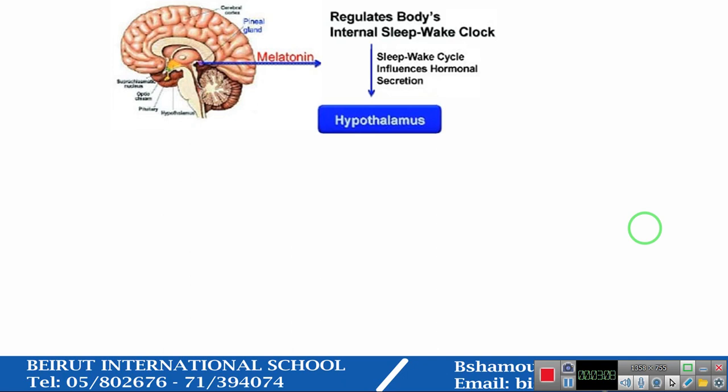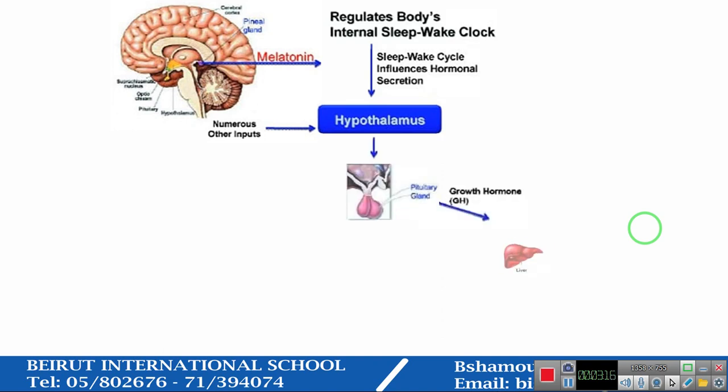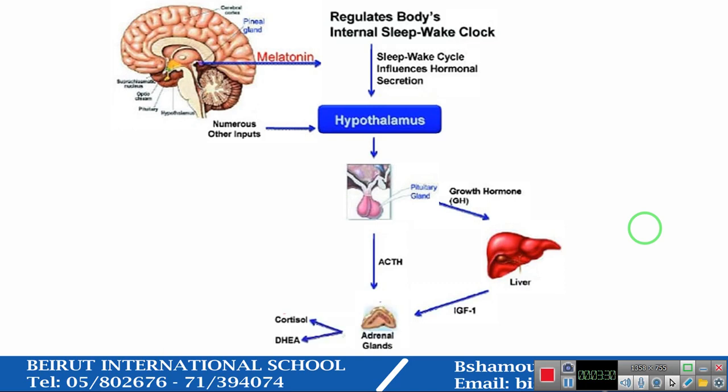the hypothalamus, which with other input affects the pituitary gland to produce growth hormone, which will stimulate the liver to produce IGF-1, and along with ACTH produced by the pituitary gland, it acts on the adrenal glands to produce cortisol and DHEA. These two hormones will inhibit ACTH and growth hormones by the pituitary gland, and it will inhibit also the hypothalamus from producing other hormones.